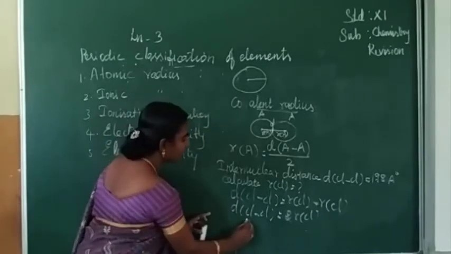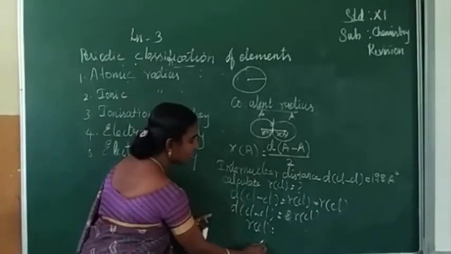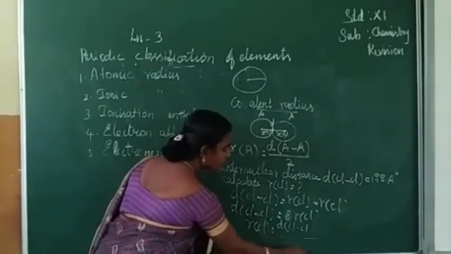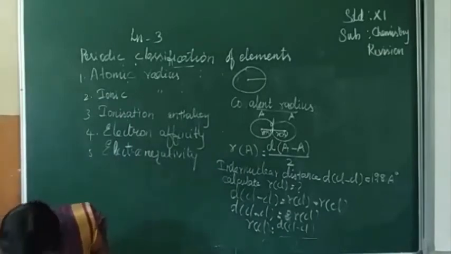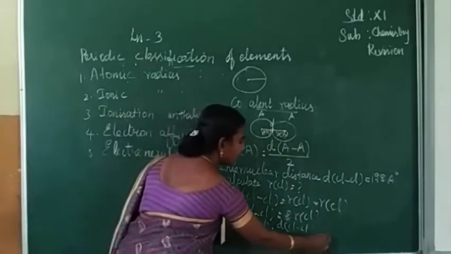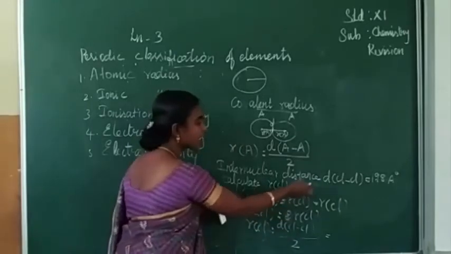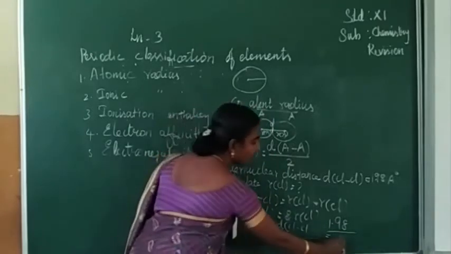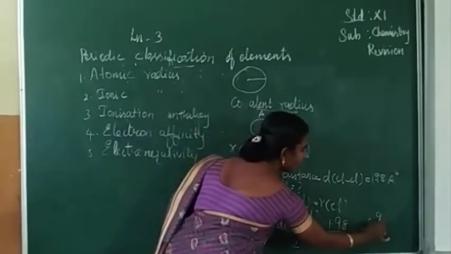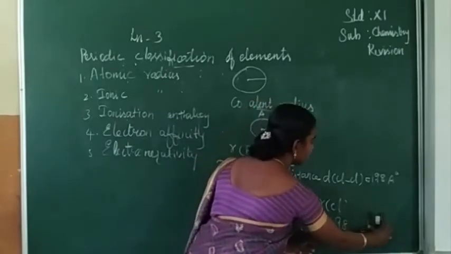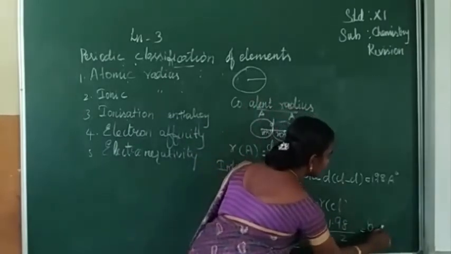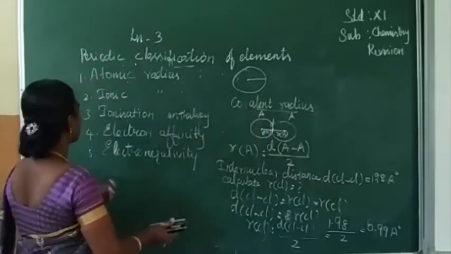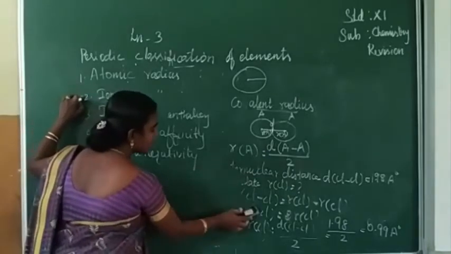From this, the radius of chlorine is rCl equal to DClCl divided by 2. The internuclear distance is given in the question: 1.98 divided by 2, which is equal to 0.99 angstrom. Is it clear, students? So next we can see ionic radius.